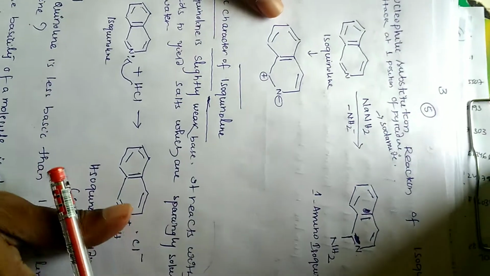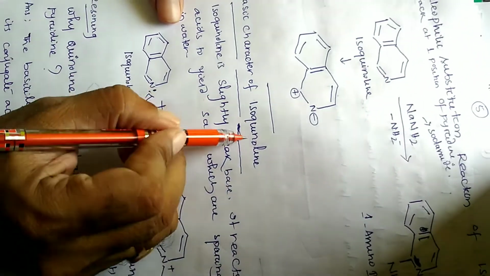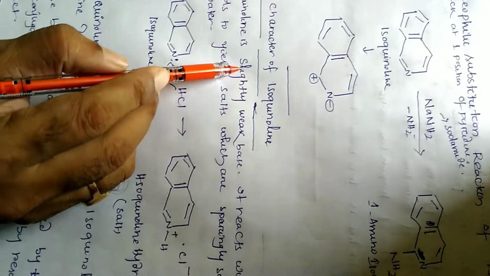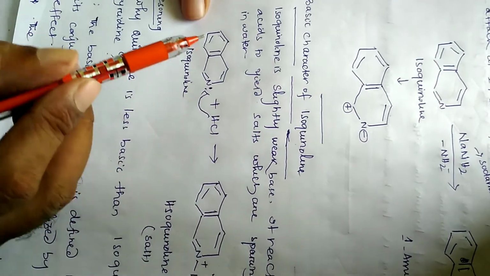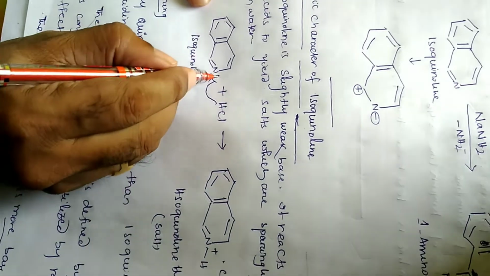Finally, I'll tell you the basic character of isoquinoline. I told you the basicity of any heterocyclic compound depends first on the lone pair on the heteroatom.